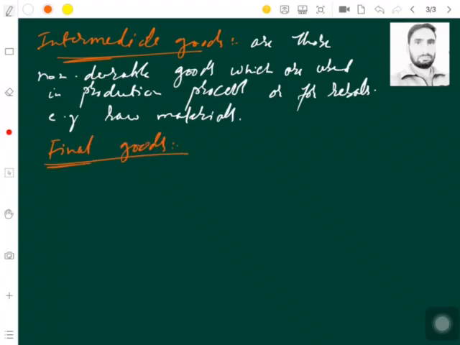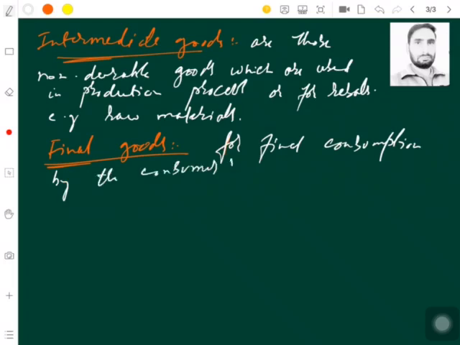These are the goods which are used for final consumption. So here, who uses it? Exactly, the consumer. We'll put it in a bracket, by the consumer.